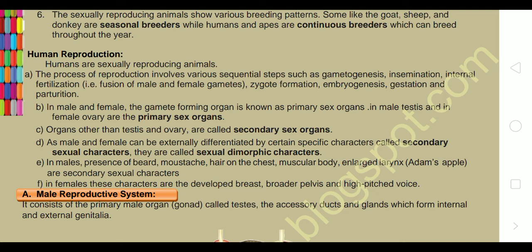In males, presence of beard, mustache, hair on chest, muscular body, enlarged larynx, that is Adam's apple, these are the secondary sexual characters. Larynx is in our neck region where we can feel a triangular shaped Adam's apple, in boys only. In females, these characters are developed: breast, broader pelvis, and high pitched voice.